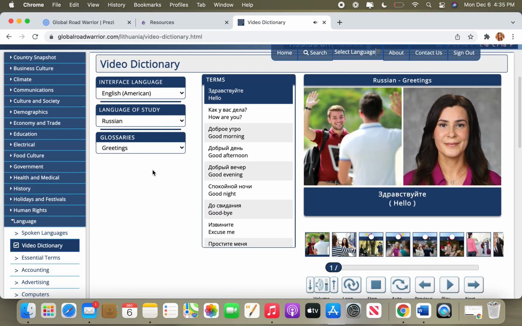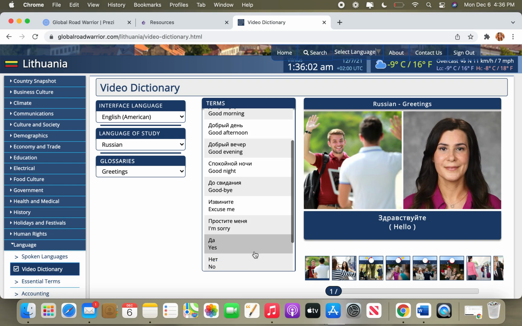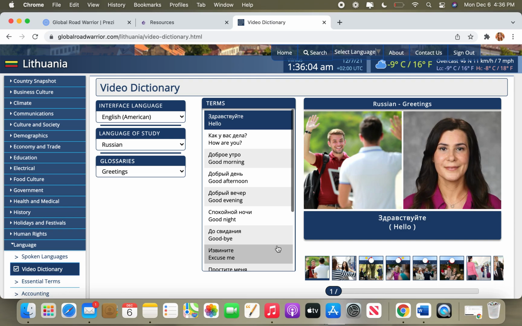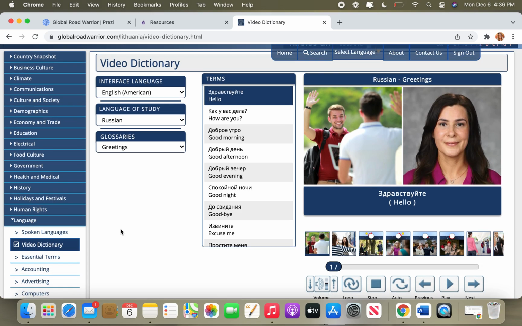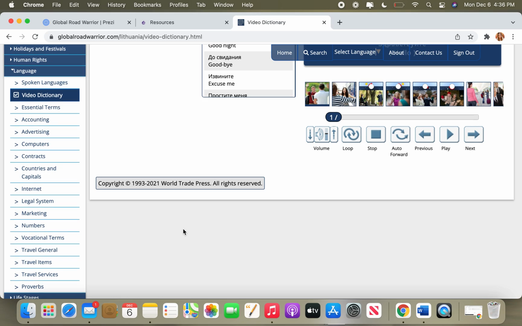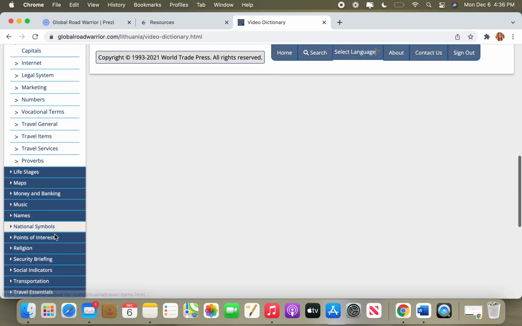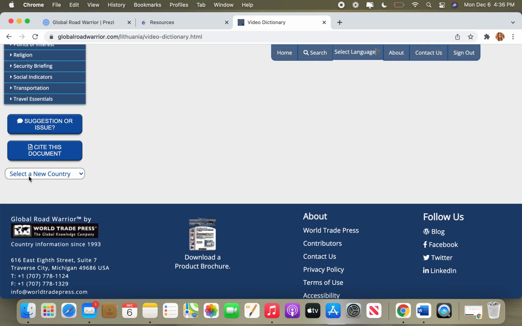It will pull up the main language in the country and then show you some major phrases that you may need to use or know, and it'll give you a video dictionary so you can hear how it sounds and they can help teach you. This one also has subcategories, and you're going to find essential terms and then also specific things like marketing or numbers or travel items, depending on what you're looking for if you want something that is a little bit more focused.